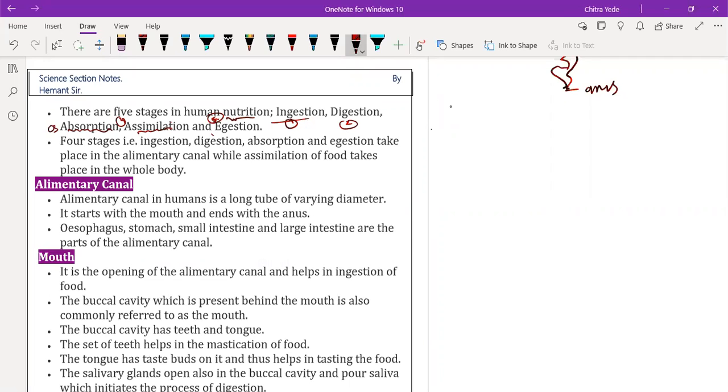So these are the 5 stages that we have already discussed in holozoic nutrition. Which are they? Ingestion of food, then digestion of food, absorption of nutrition from the digested food, then assimilation, and egestion is nothing but excretion. So these are all the 5 stages which are performed in the nutrition system of the human being.